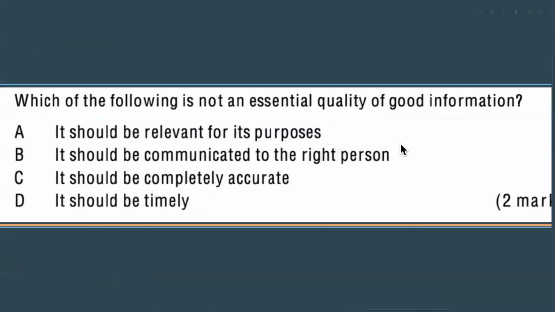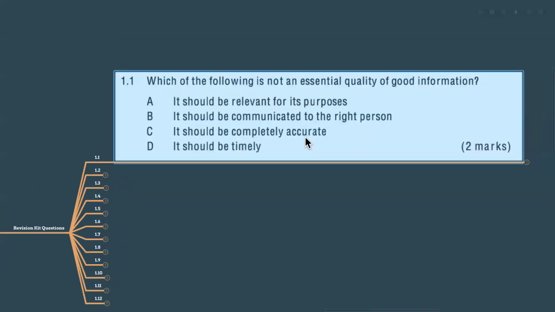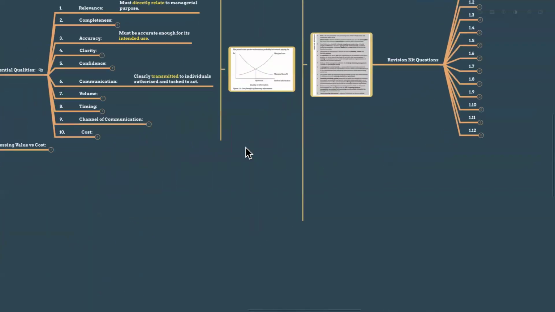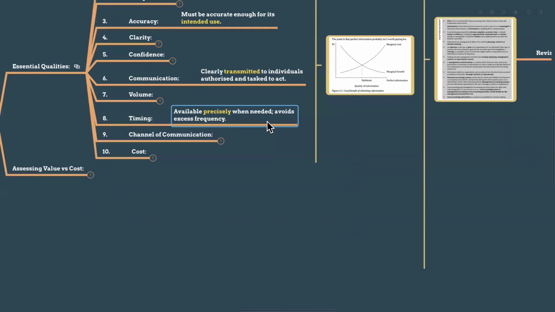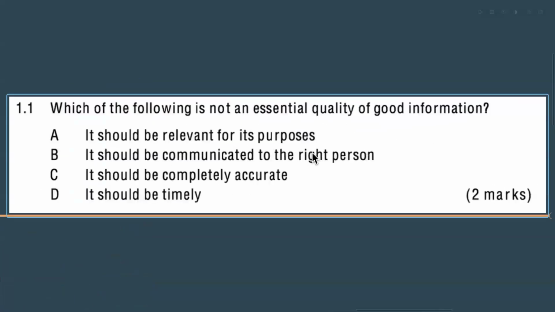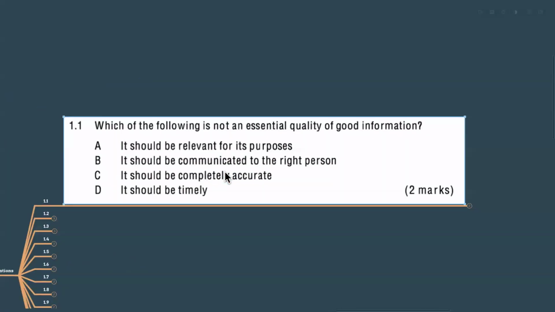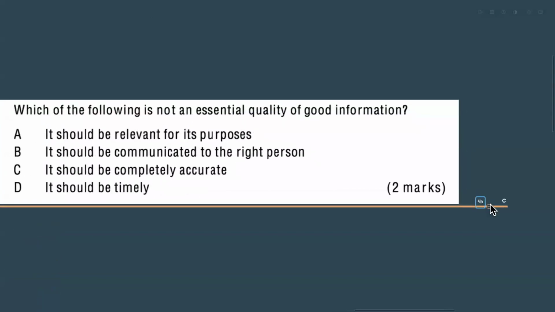So that's the tricky part. It should be completely accurate, but enough accuracy is enough, not complete accuracy. So that's not a quality of good information. And it should be timely. Yes, we have seen that, right? Timely means available precisely when needed. We don't need to produce the daily report after a 3 month period. Avoid excess frequency, right? So timely is correct, but completely accurate means no. So the answer is what? The answer is going to be C.